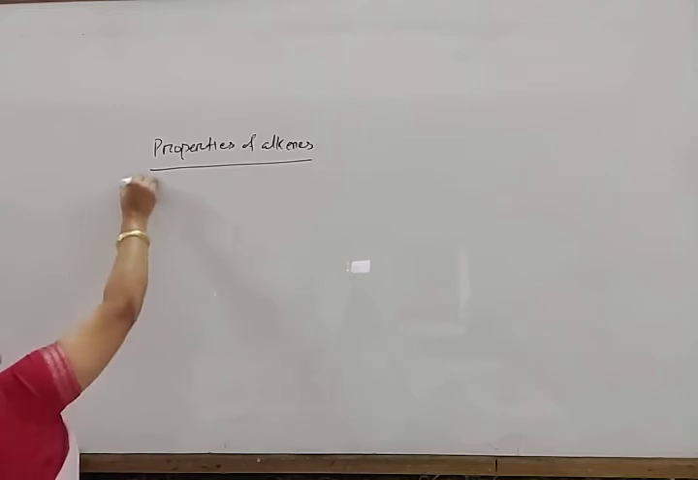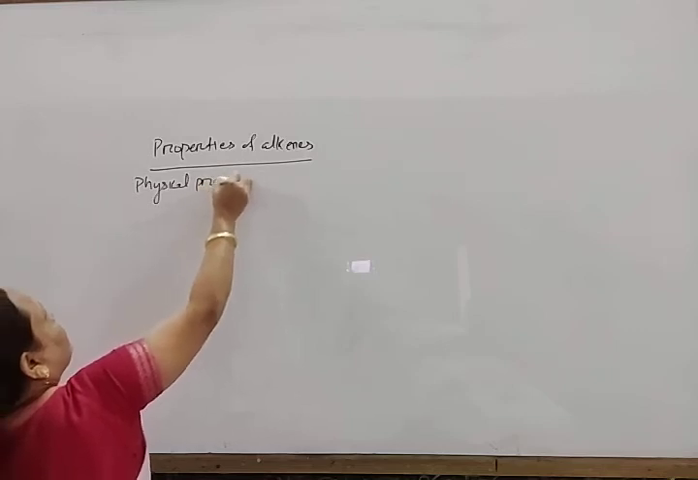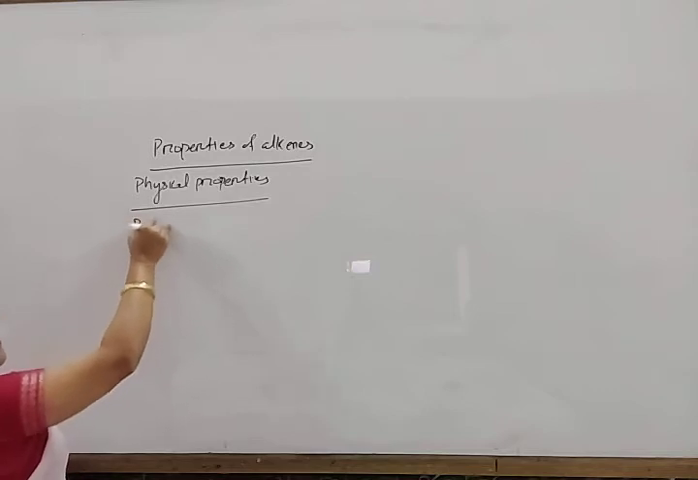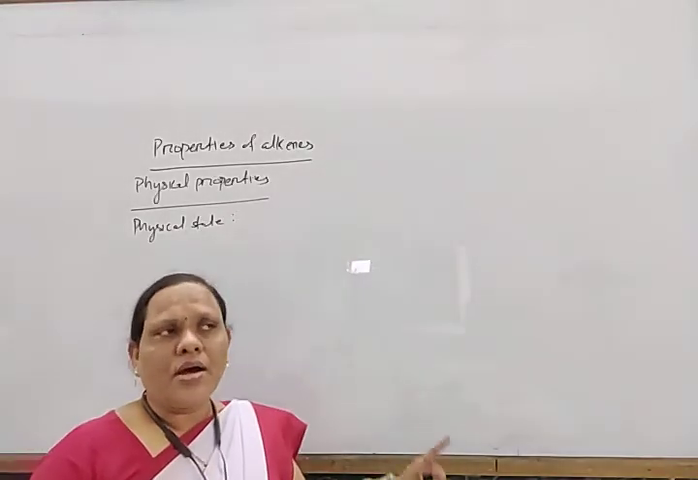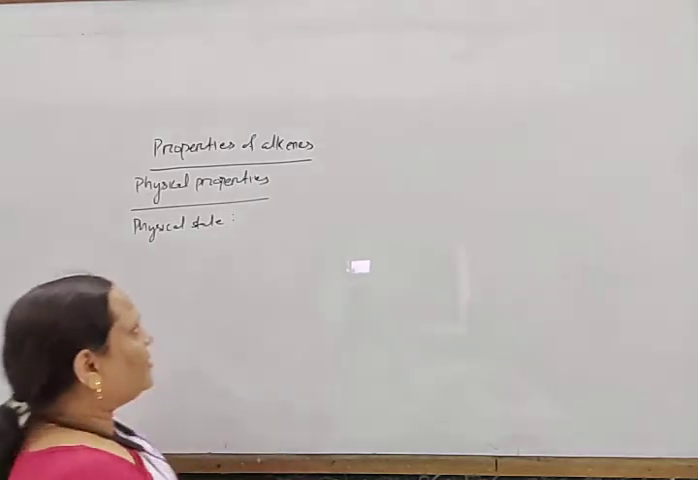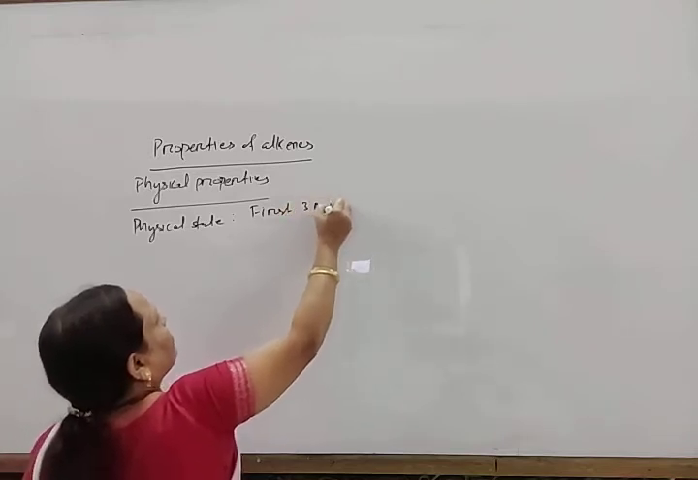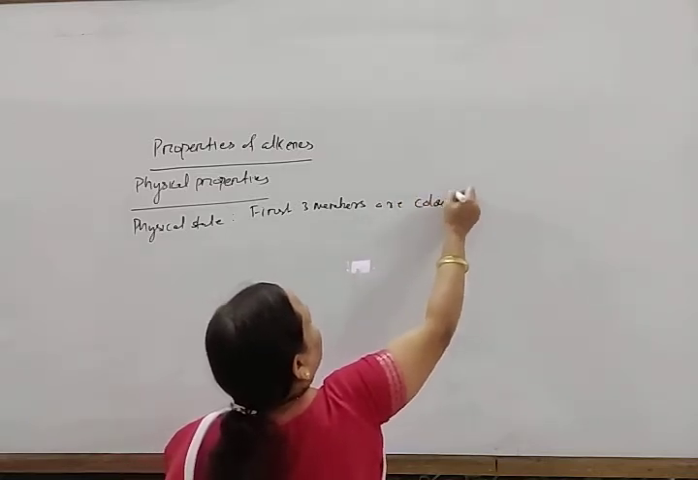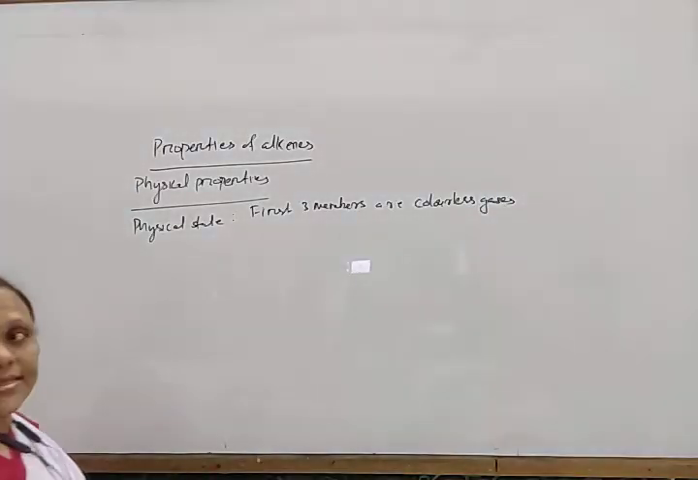First, physical properties. First, physical state. The first three members, that is ethene, propene and butene, are colorless gases. First three members are colorless gases.